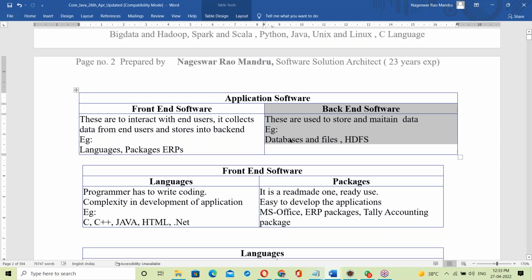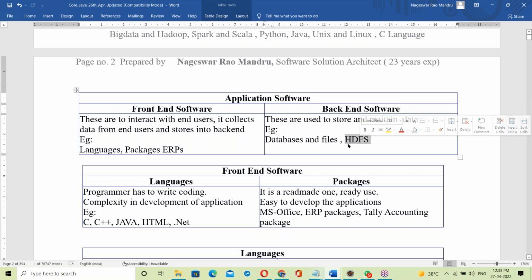Databases like Oracle database, MySQL database, Microsoft SQL Server. Files like the Unix file system, Linux file system, files to store data, and HDFS. HDFS means Hadoop Distributed File System. It is used to store and maintain big data.